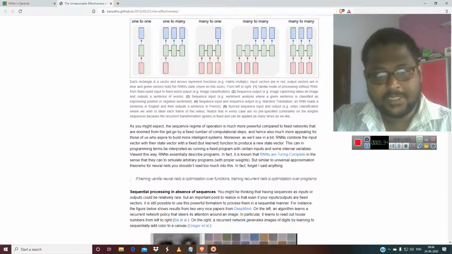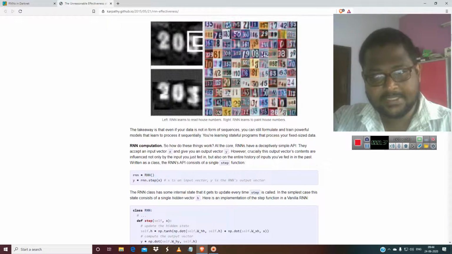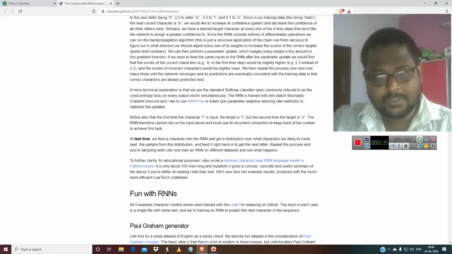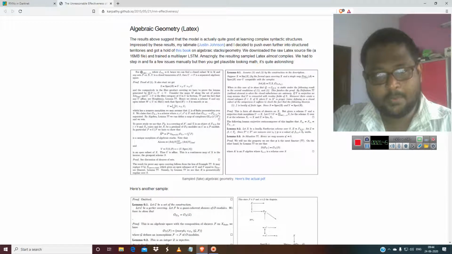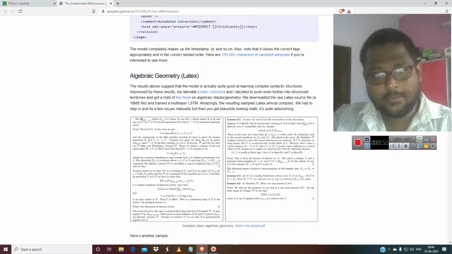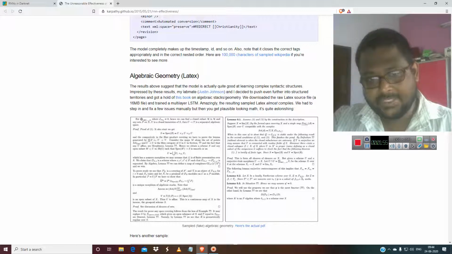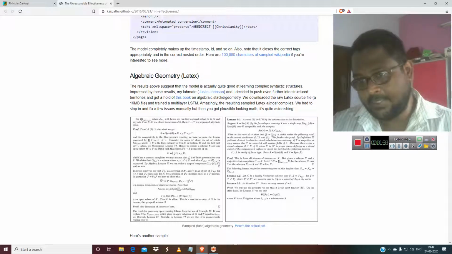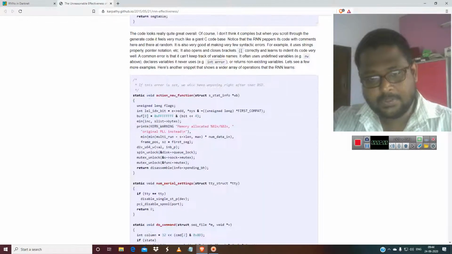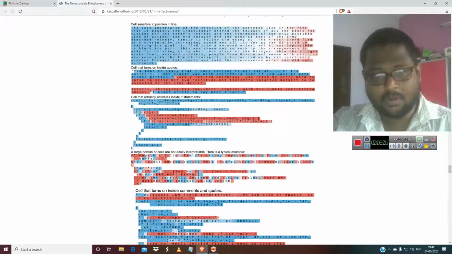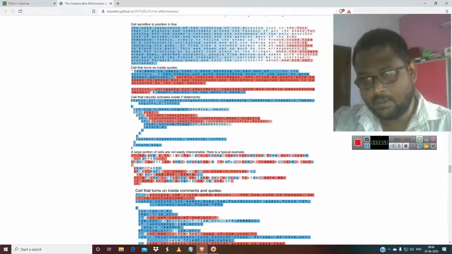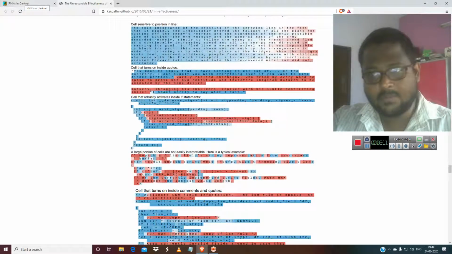So this is the recurrent neural network paper. As you can see, it is using these things to generate text, and it can also be used to generate proofs in mathematics. In algebraic geometry, they have been using this to generate proofs. Algebraic geometry is a branch in which geometry and algebra merge. So nobody is really concerned with these so-called recurrent neural networks in YOLO. They are only concerned with object detection and everything.